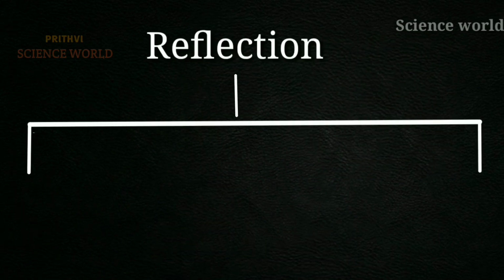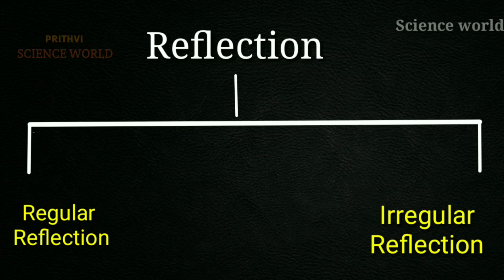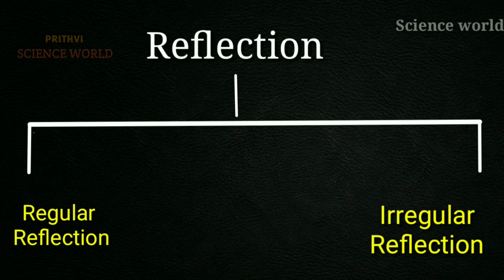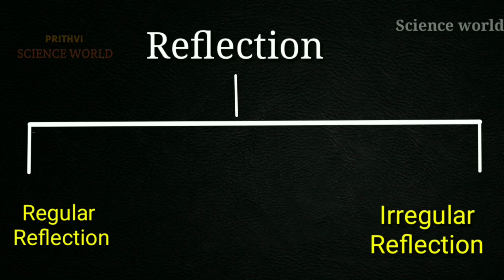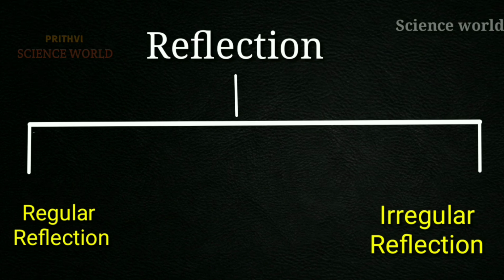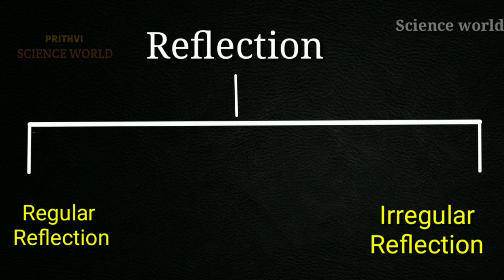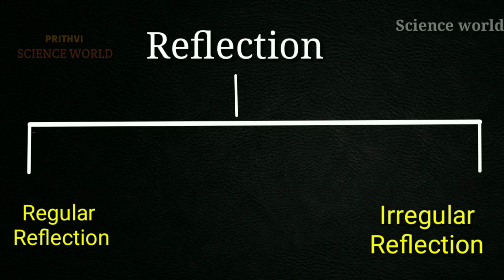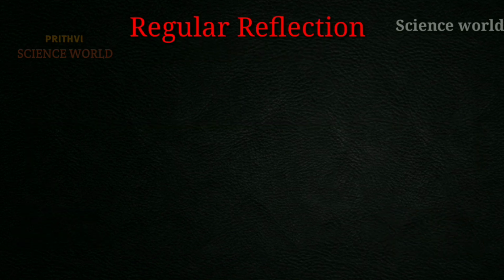The reason behind it is different types of reflection. We have two types of reflection: regular reflection and irregular reflection. Now we will discuss it, then we can know why the images form in the mirror and why the images do not form in us.